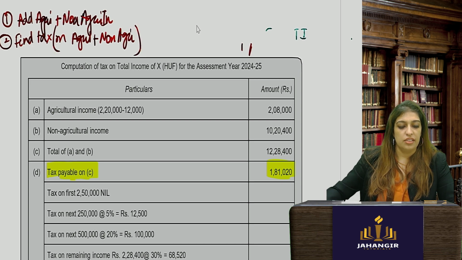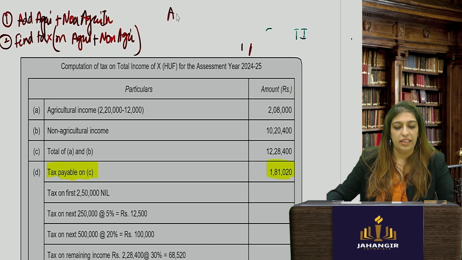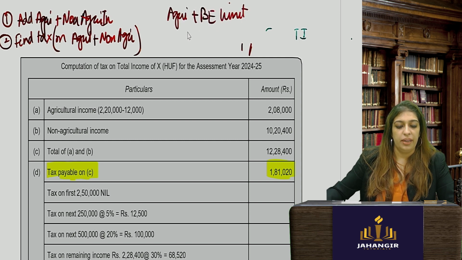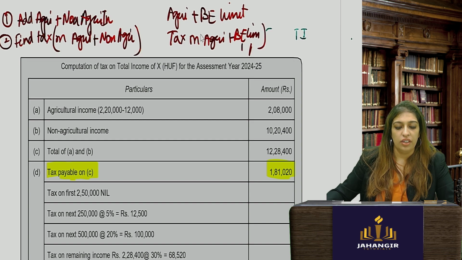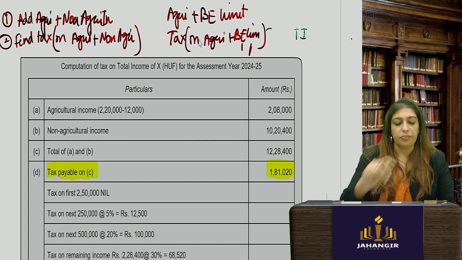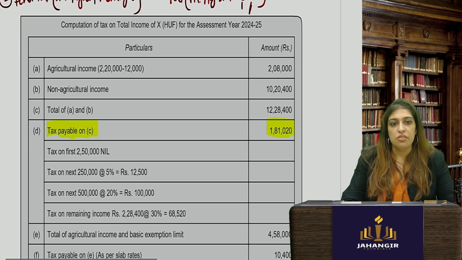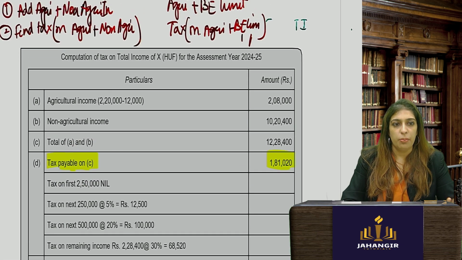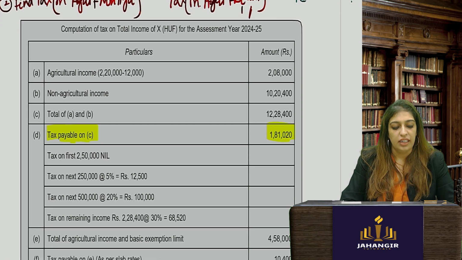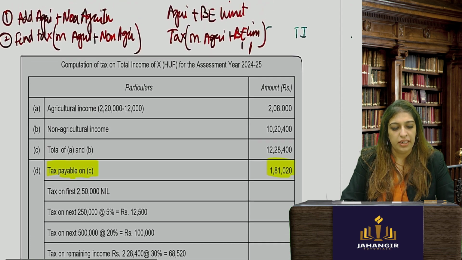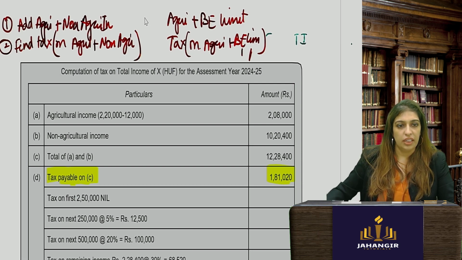You'll find tax on this. Then you will add agri plus basic exemption limit. And you will compare tax on agri plus basic exemption limit. Got it? Now, this is what you have to do. Compare it and then we'll see how to pay tax. So first one, agri, non-agri we added. After that, then we found the tax liability. I'm doing step number 2. Okay. Then this is 3, this is 4.